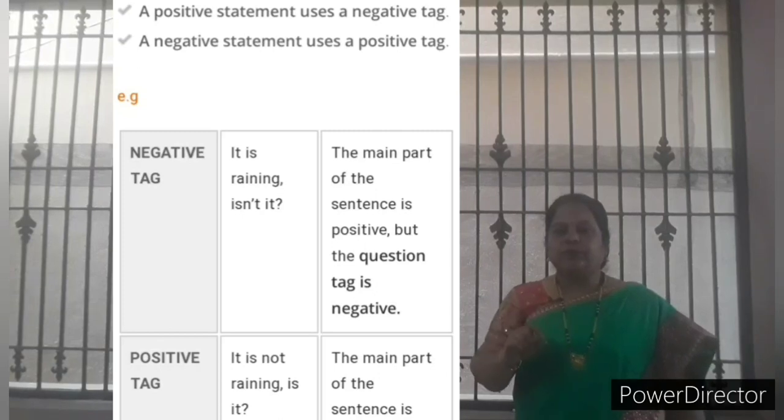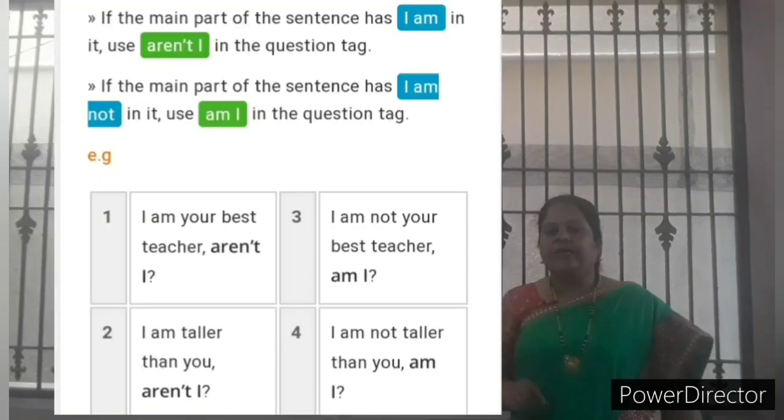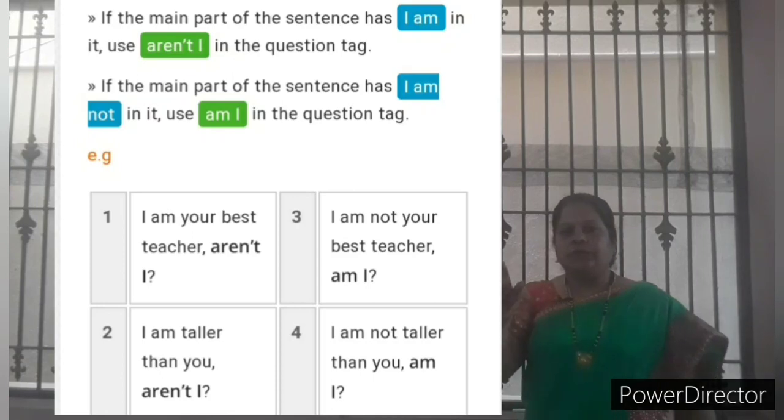The next one: if the main part of the sentence is I am, use aren't I in the question tag. Suppose it is I am not, use am I. You should not use isn't I. Clear? I am is a positive statement, so the negative question tag should be aren't I. For the negative statement I am not, you should write am I.